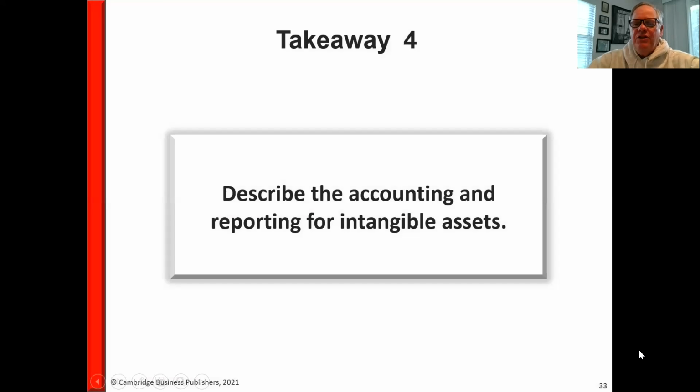Well, welcome back to Financial Accounting and Analysis. The focus now is on segment C of Chapter 7. And we're going to start out by describing the accounting and reporting for intangible assets.